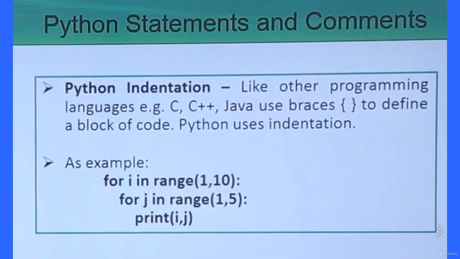There is an inner for, a nested for, so that's why it has a different indentation here. This print i comma j is within this nested for, that means within the body of the inner for, so that's why it has another indentation. We are not supposed to put any begin or end, any curly braces to denote the block begin and block end markers. That scope is not there in Python.